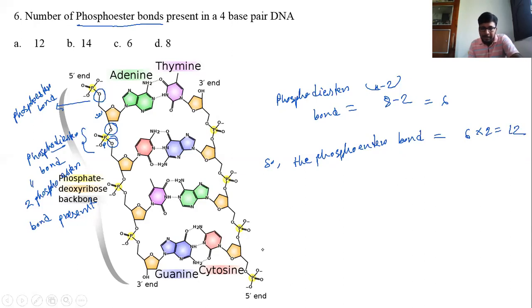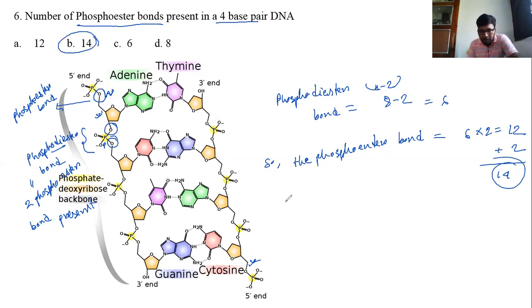And see that in the terminal position here, a phosphoester bond is present, and also in this terminal one phosphoester bond is present. So 2 more means the total number is 14. So in a 4 base pair DNA, the number of phosphoester bonds is 14.